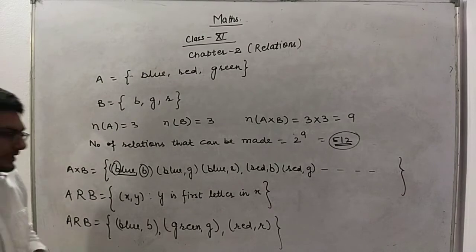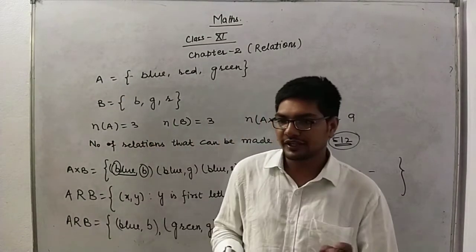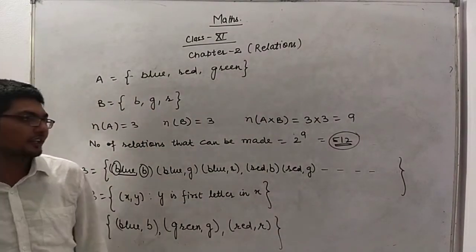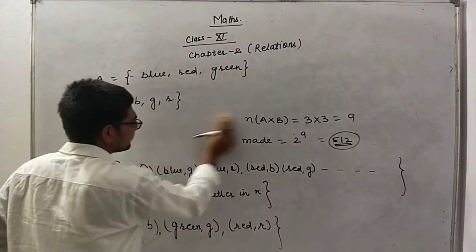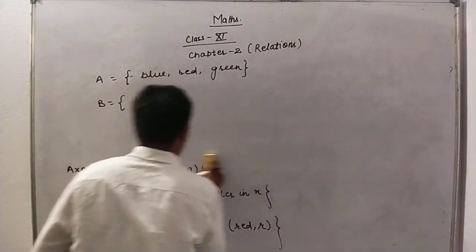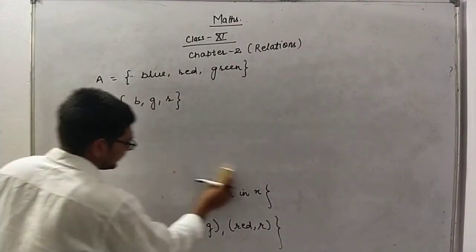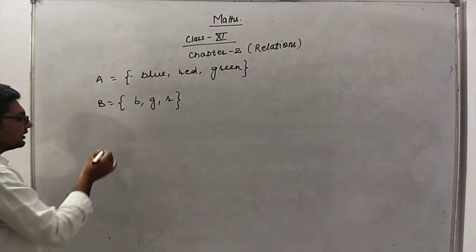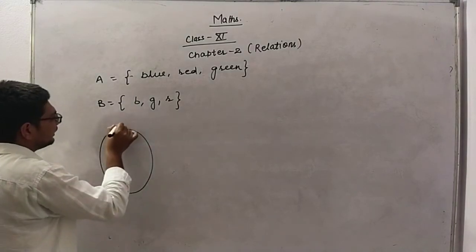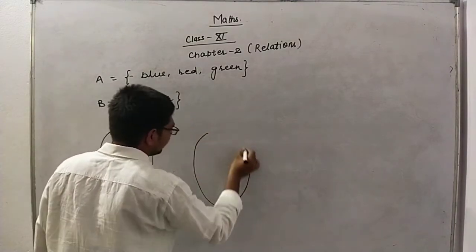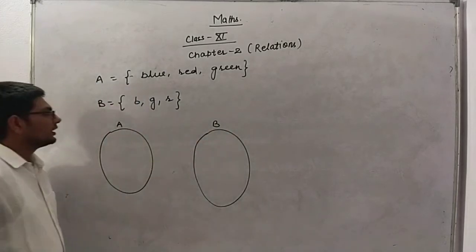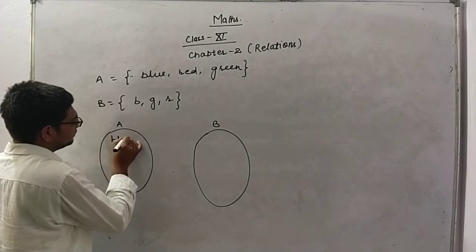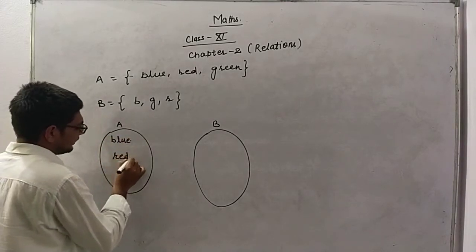Right, now let us see how we will represent it using a diagram. Here I will represent them using Venn diagrams, which we have studied in the first chapter, right? So this is your set A, this is your set B. Set A contains 3 elements, which are blue, red, and green.